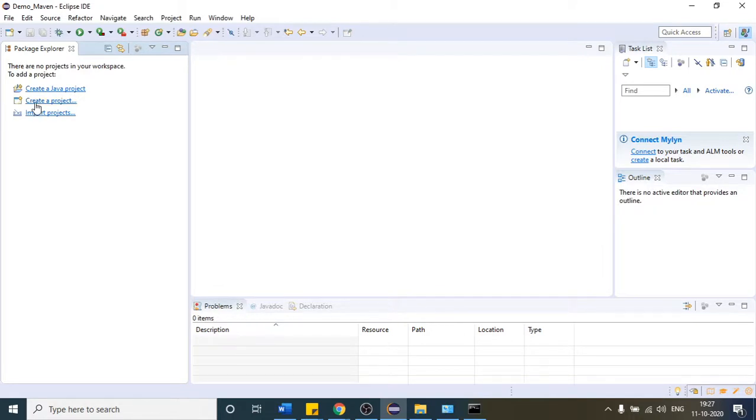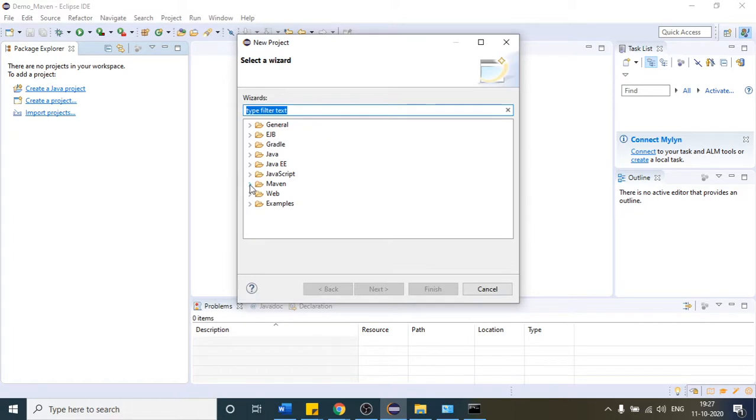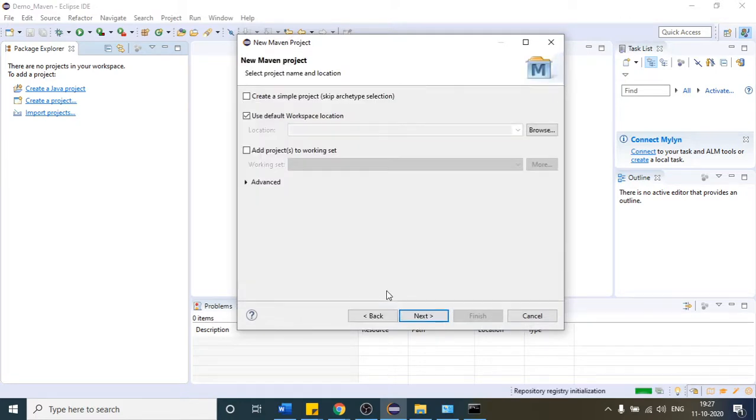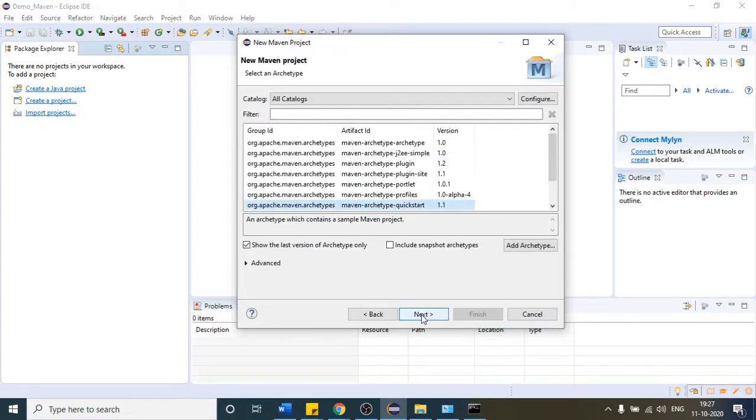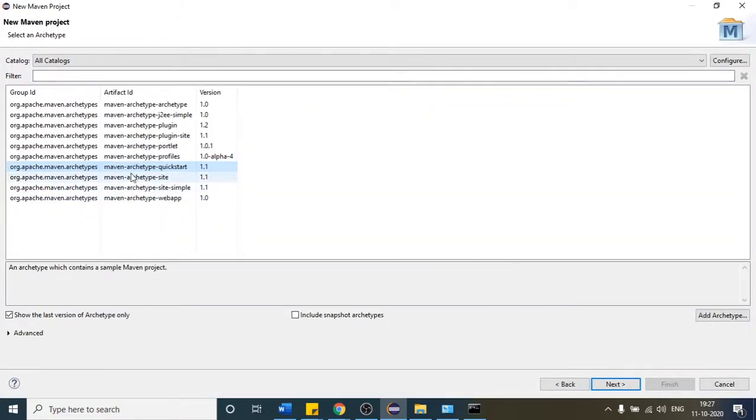So how to create a Maven project? Click on this, this time come to this Maven. After that, click this Maven project. Click on next. Okay, again click on next. Here you will find so many Maven templates. This is one of the templates, and we are going to use that template, right?